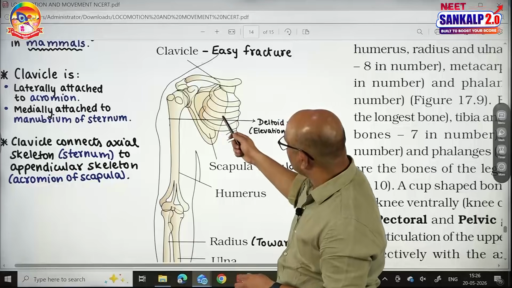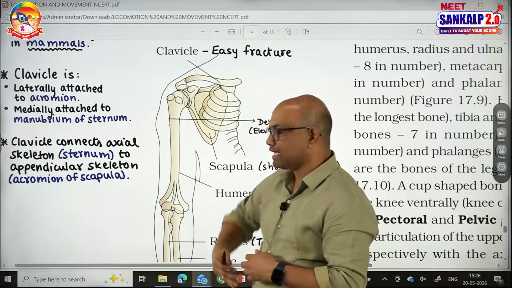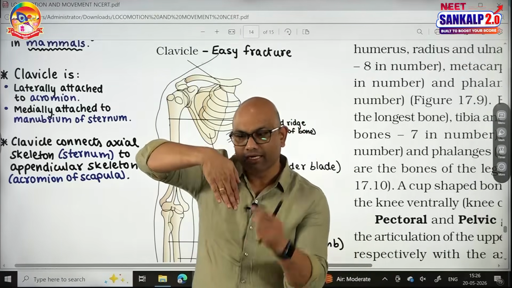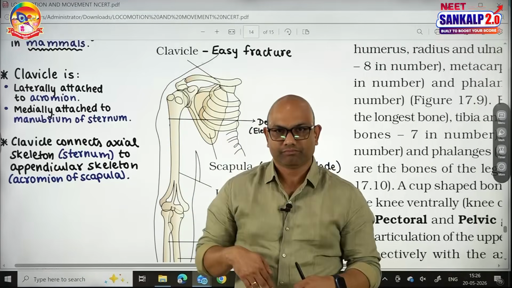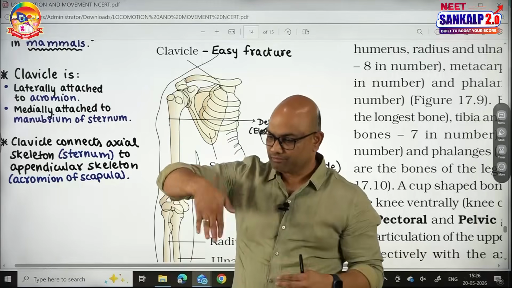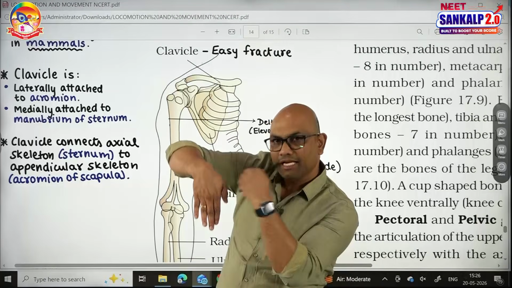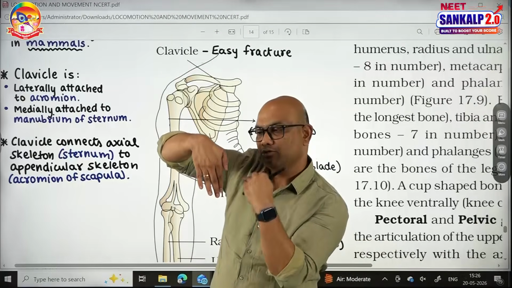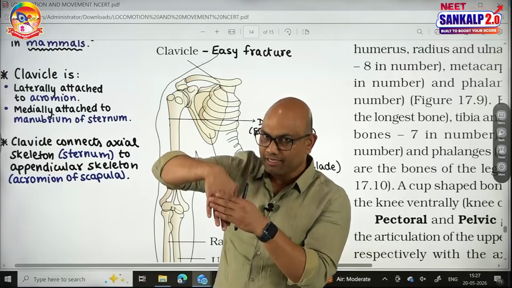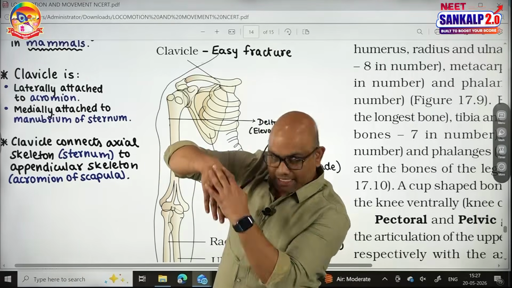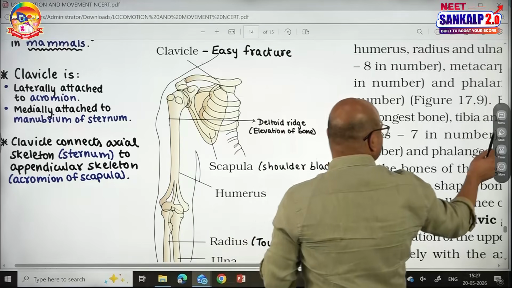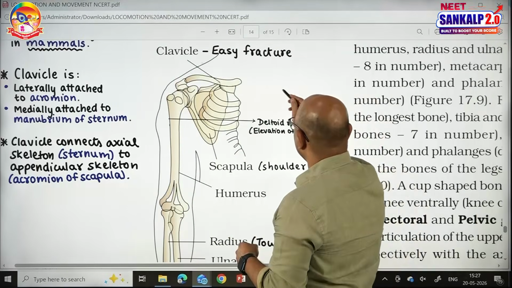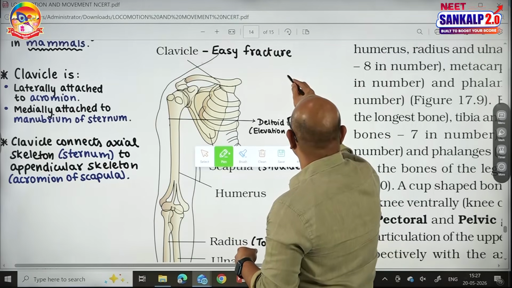See, these are the ribs. On the back side of the ribs there is the scapula. Scapula is a triangular flat bone located on the dorsal side of the rib cage, not on the front, on the back side. It extends from the second rib to the 7th rib, and it is flat in nature. This is the front side of the scapula. I am showing you the back side of the scapula.